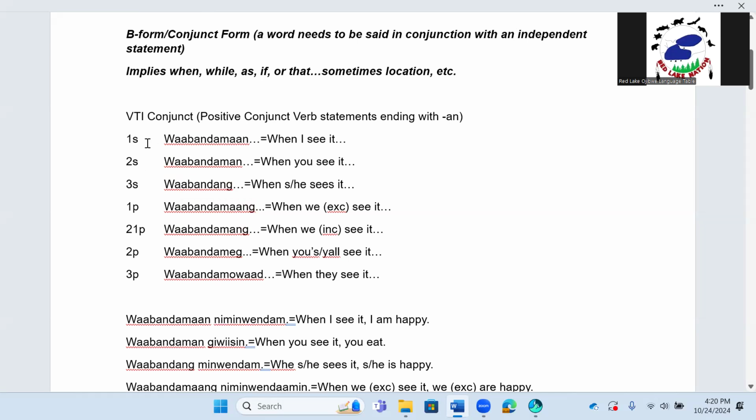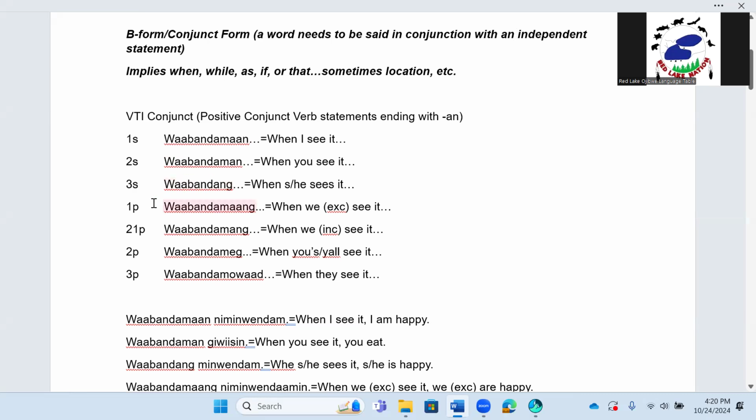Here we go. 1S, Wabin Daman. When I see it, dot, dot, dot. Now that has to be said in conjunction. We're going to see examples of that a little bit later on. 2S, Wabin Daman. When you see it, dot, dot, dot. 3S, Wabin Dung. When she or he sees it, dot, dot, dot.